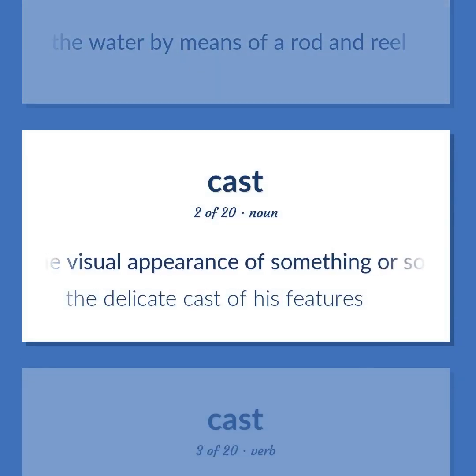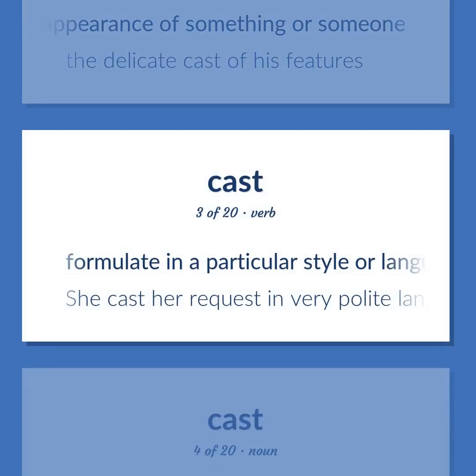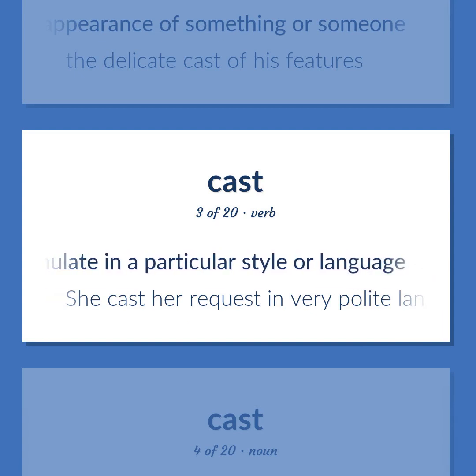The visual appearance of something or someone. The delicate cast of his features. Formulate in a particular style or language. She cast her request in very polite language.